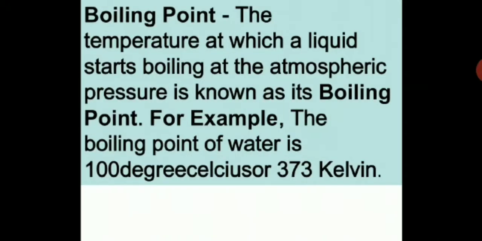Boiling point. Since we are learning the effect of temperature on liquids, we need to understand the concept of boiling point here. The temperature at which a liquid starts boiling at the atmospheric pressure is known as boiling point. For example, the boiling point of water is 100 degrees Celsius or 373 Kelvin. You all know. So you have to take down the definition of boiling point in your notebook.